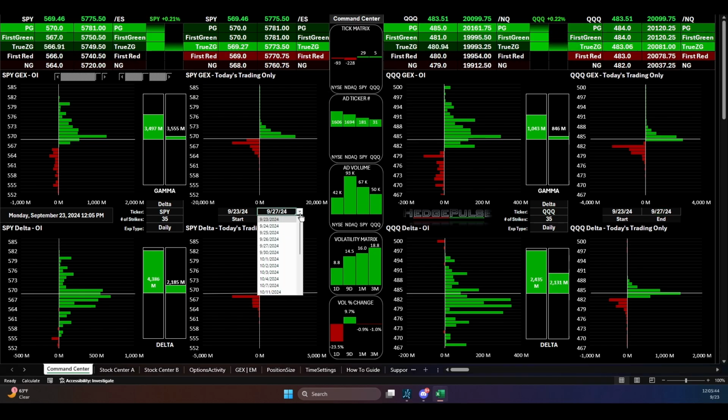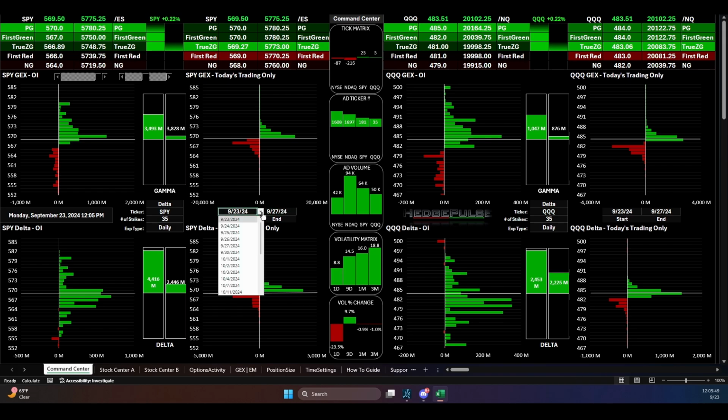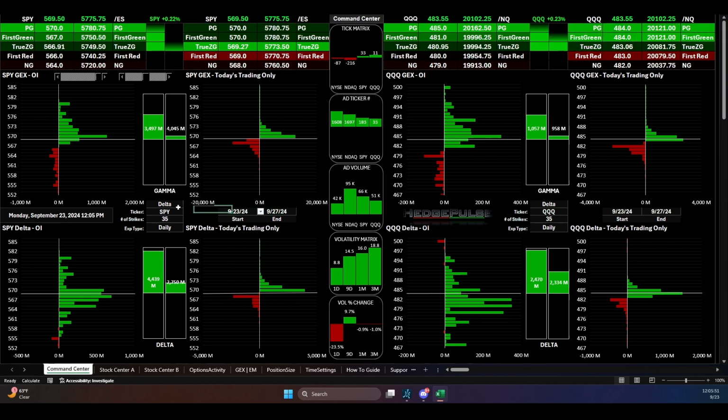Just FYI, any gray box like this with the outlines is a drop-down menu. You can change everything. Like here, you can change to Vanna. You can change the tickers here within the command center. Now, the command center is different than Stock Center A, Stock Center B.